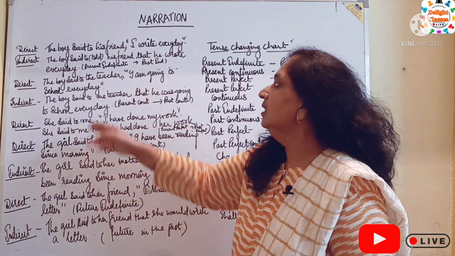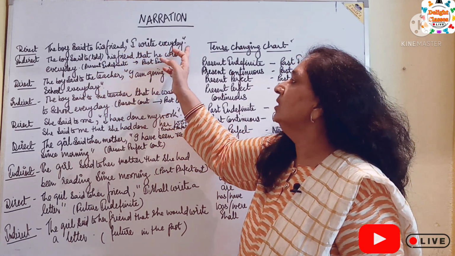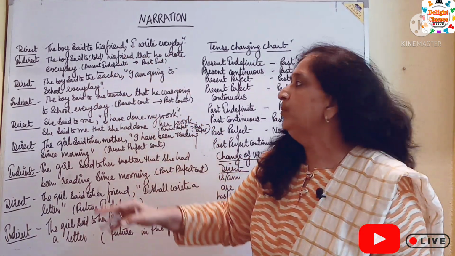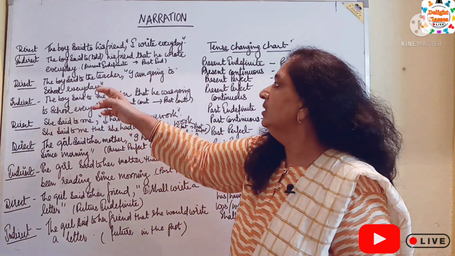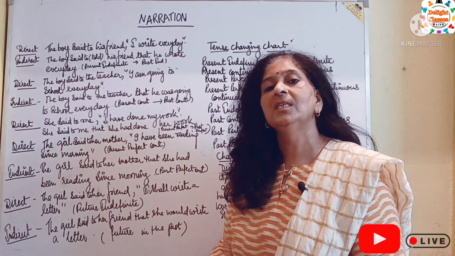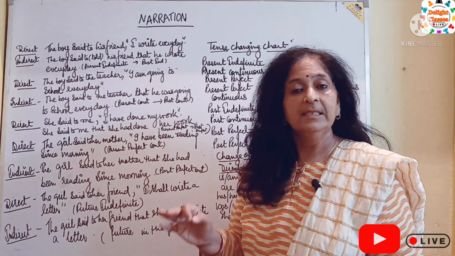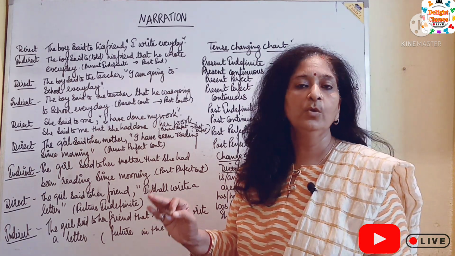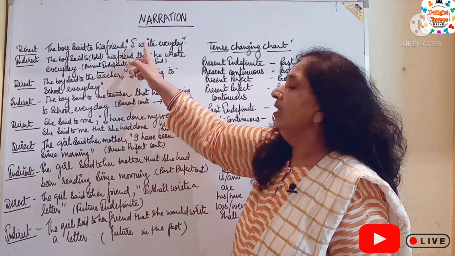So in this sentence, the boy said to his friend, comma, in inverted commas, I write every day. First of all, while changing into indirect speech, we have removed the comma which was after friend. Now the sentence is, the boy said to his friend. Said to can be changed into told also, but not told to. The boy said to his friend that